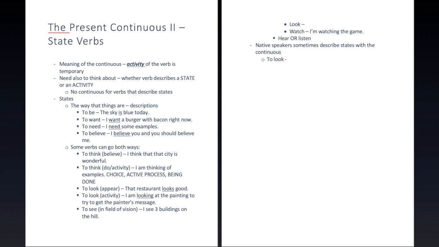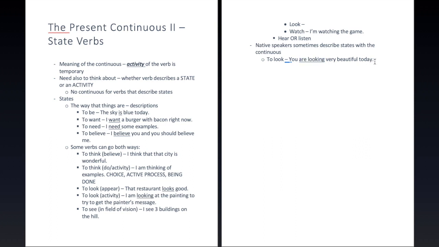So you are looking very beautiful today, for example. Somebody might say this to somebody. All right, now, what is the meaning of this look here? It's a state, actually. You're describing a state of her, but we use the continuous today.